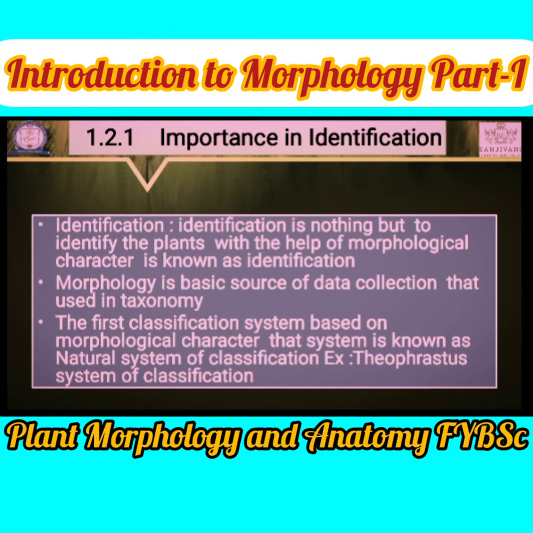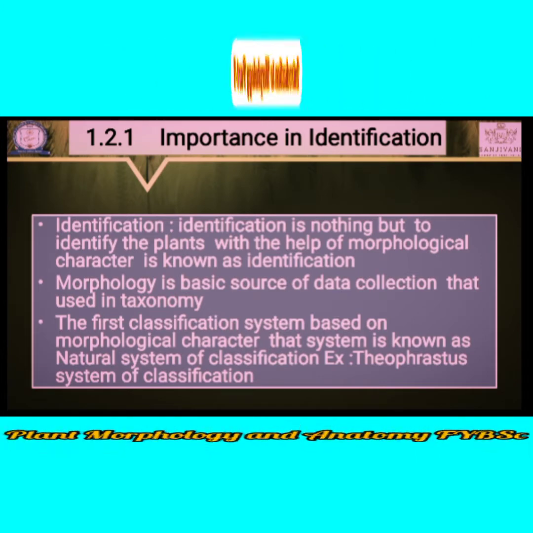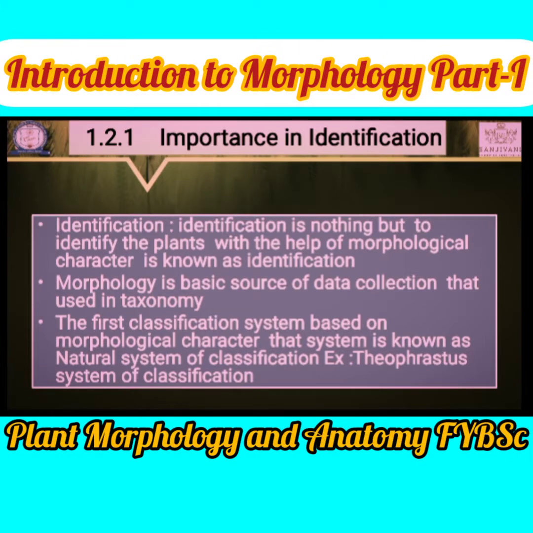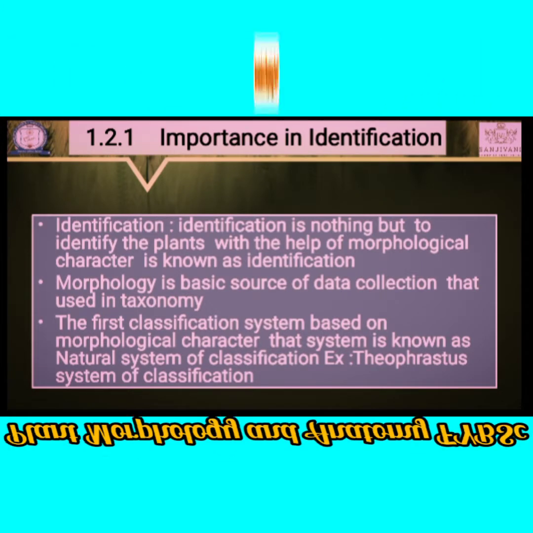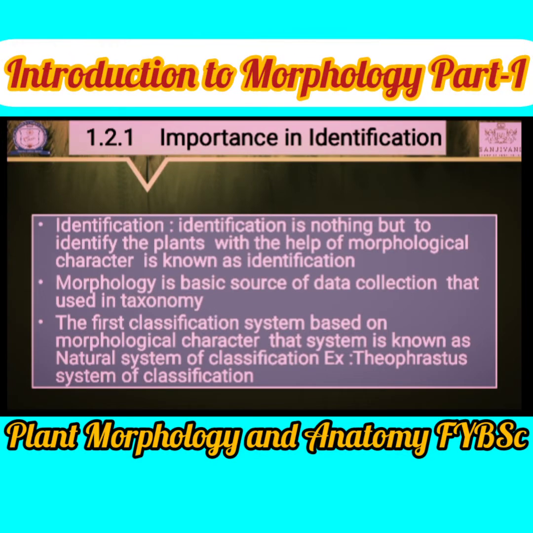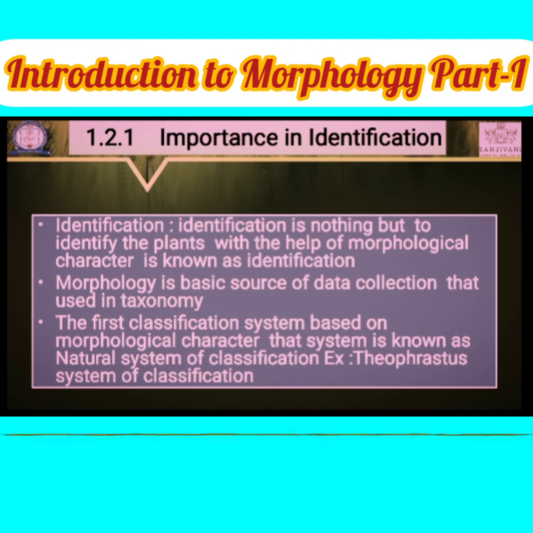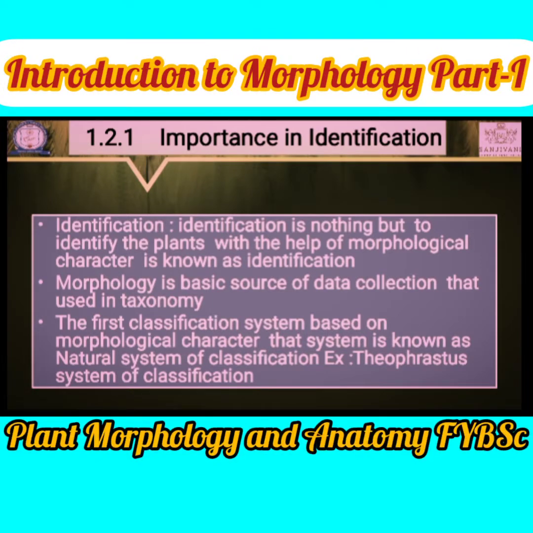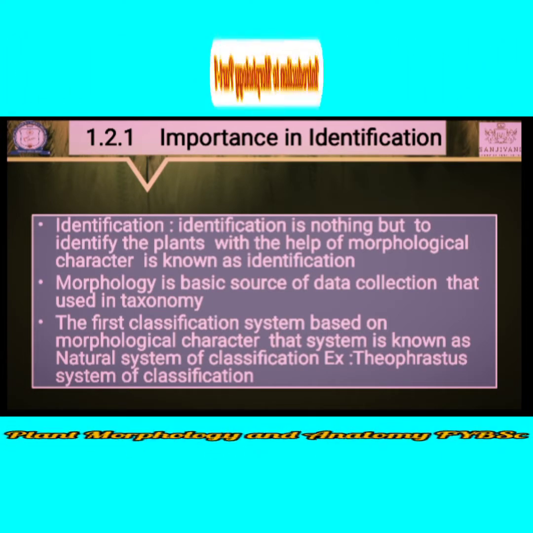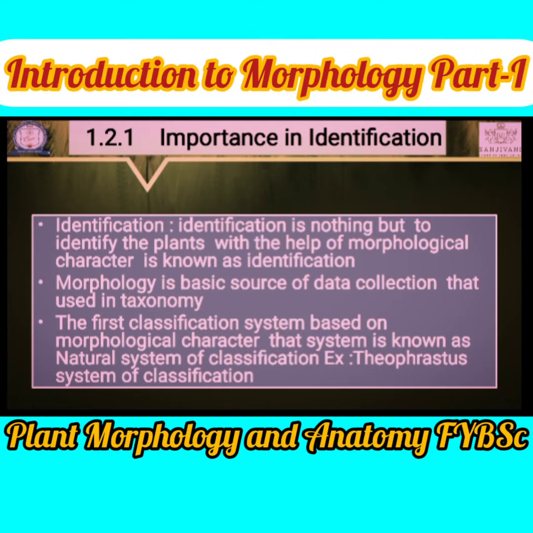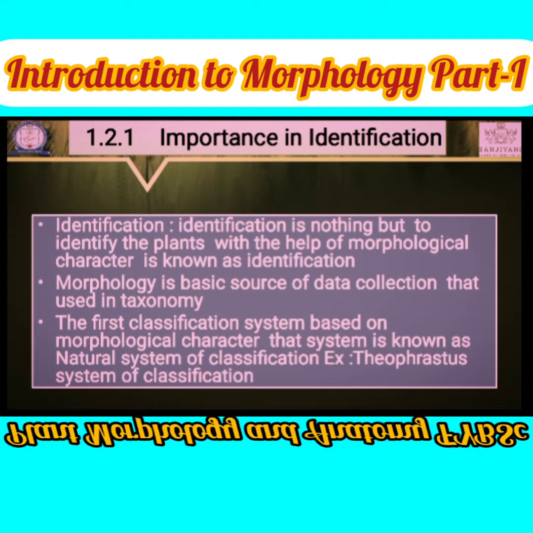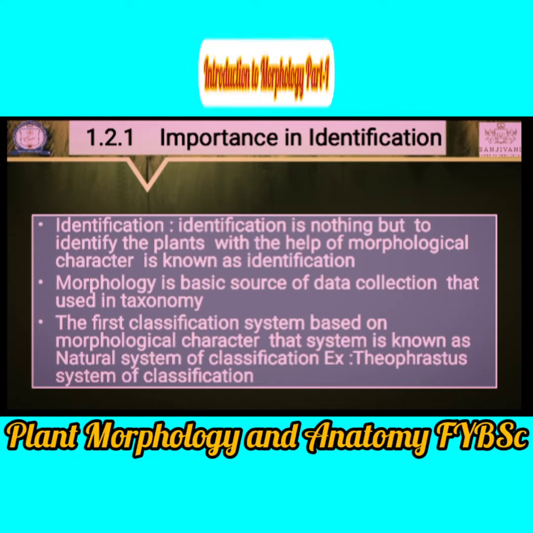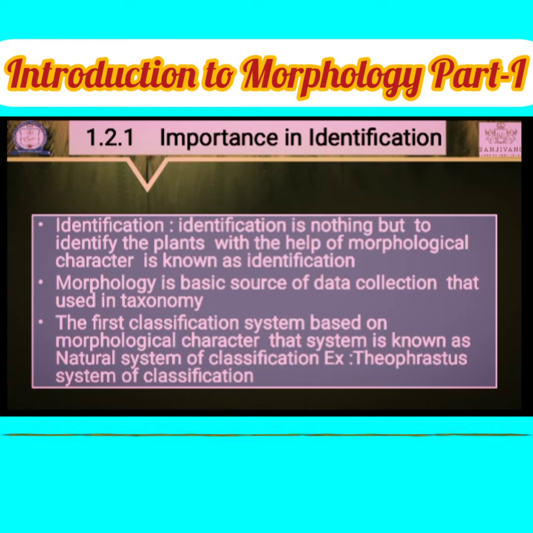Why am I introducing the classification here? For example, in ancient times, the botanists in the history of botany first explained the concept of identification. Then later on they studied the morphological characters and gave the first classification system, that is the natural classification system.